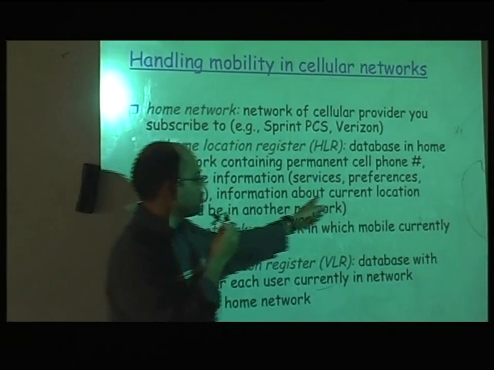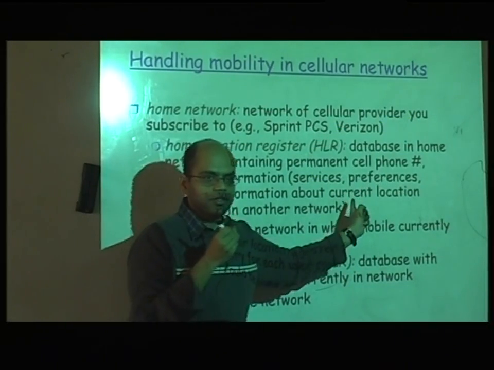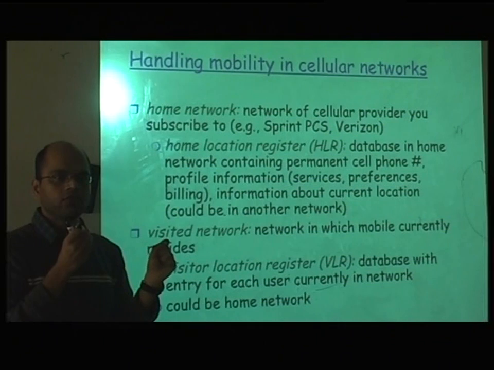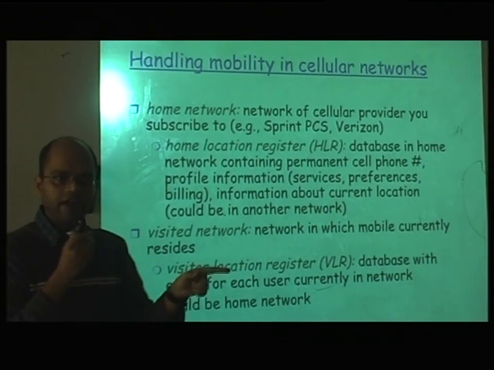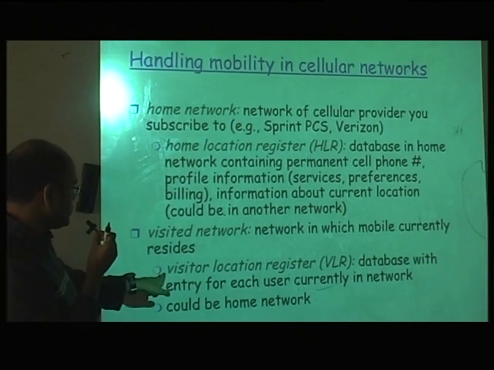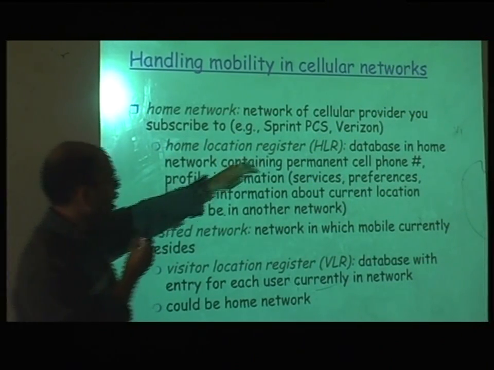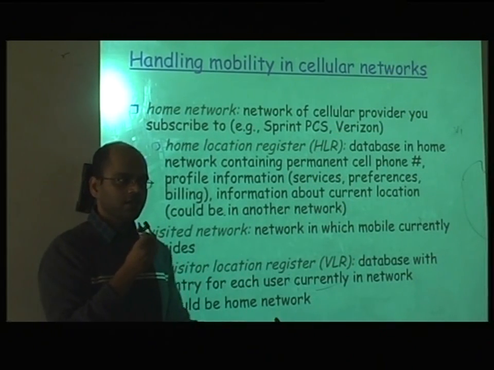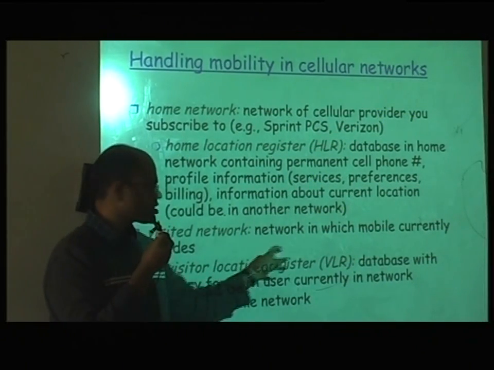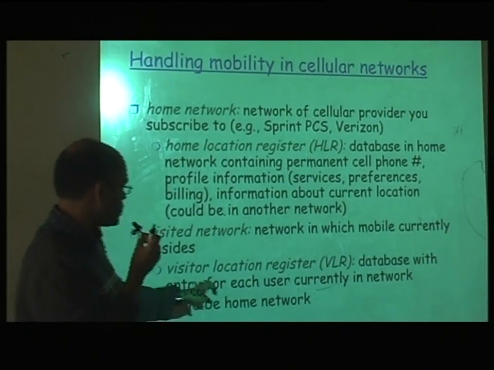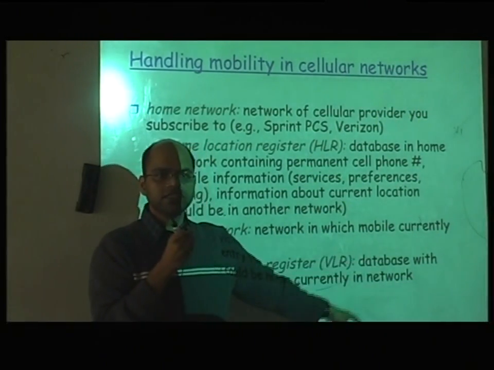And information about your current location, this is very important. So the database maintains where you are currently located, so the cell phone company can actually track it. And then when you go to the visiting network, there is another database in addition to the HLR, because the visiting network will also have its own HLR, and then also a visitor location register, VLR, and it is the database for each of the roaming users in the network.